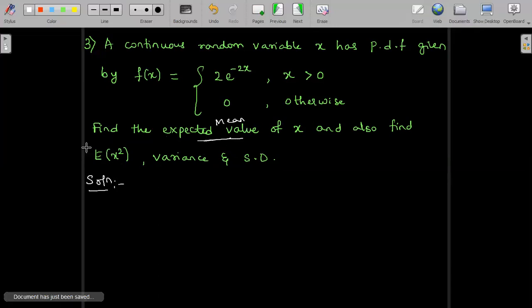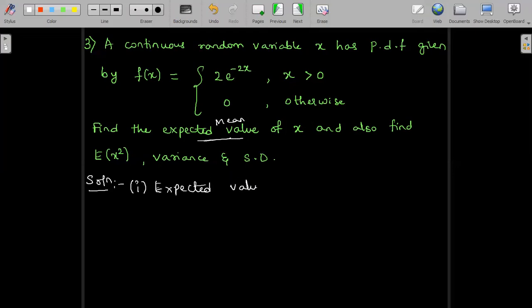Along with that, we are also asked to find E of x square. Whatever formula we have for E of x, keeping that in mind, we can frame a formula for E of x square, expectation of x square. While doing that part, I will explain it to you. Now we will start with the first one, expected value of x. There are 4 parts of the question, so I'll just subdivide it.